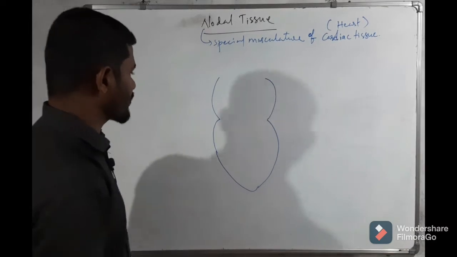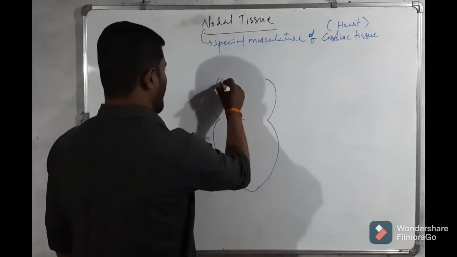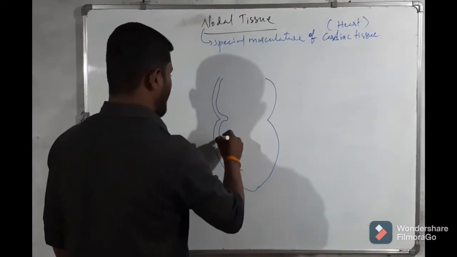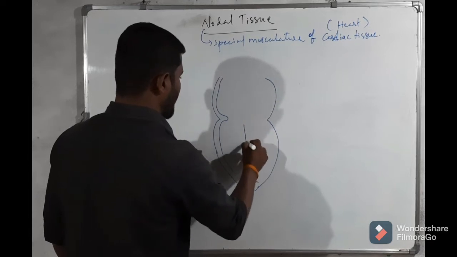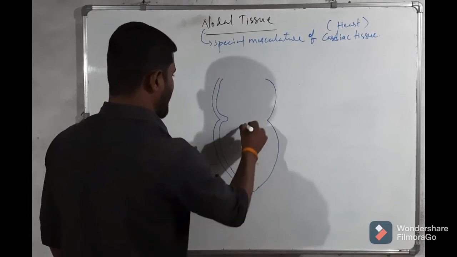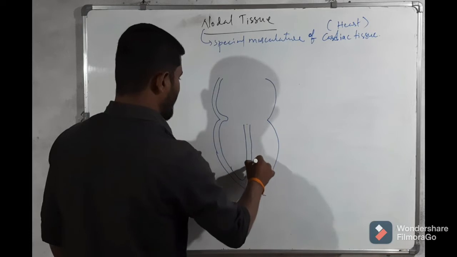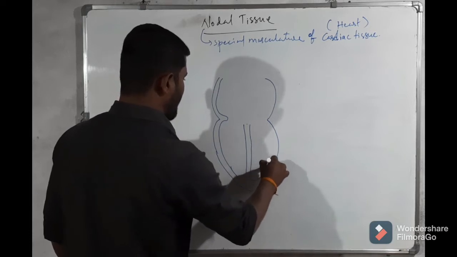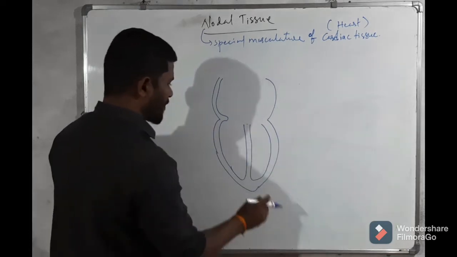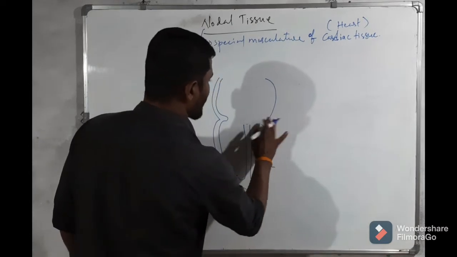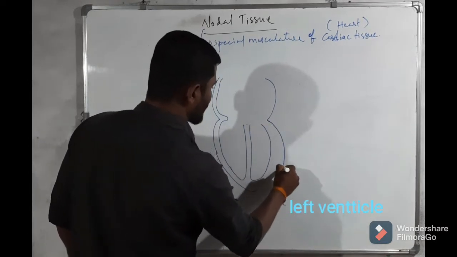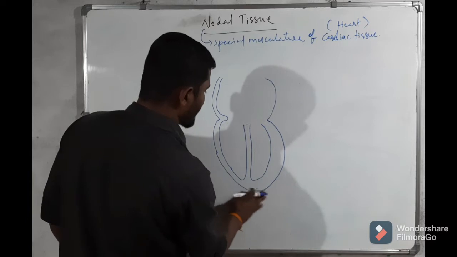This is the structure of the heart. The wall of the right ventricle is much thicker than that of the left ventricle.